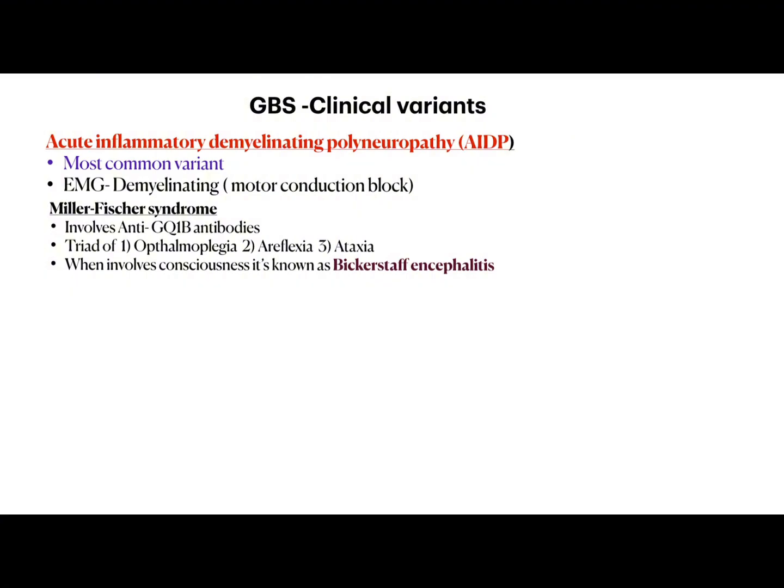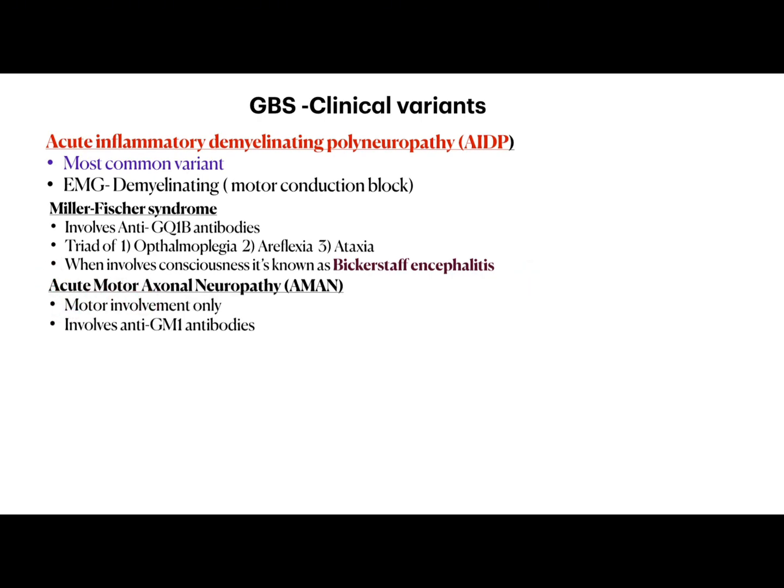Next is Miller-Fisher syndrome, which involves anti-GQ1b antibodies. The GQ1b antigen is usually predominant around the eye or ocular region. So in Miller-Fisher syndrome, we will find a triad of ophthalmoplegia, areflexia, and ataxia. When Miller-Fisher syndrome is combined with loss of consciousness, it is also known as Bickerstaff encephalitis.